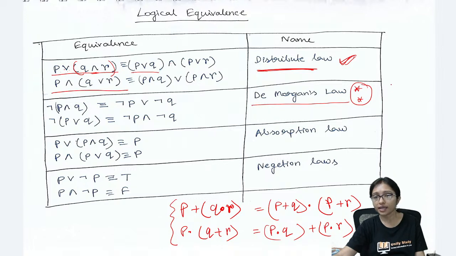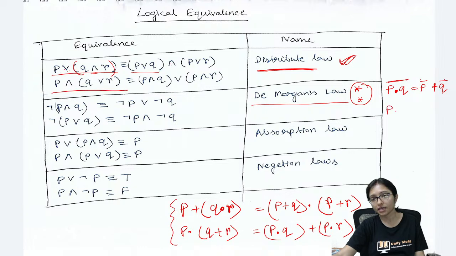Whenever you take P dot Q whole bar, you can write P bar plus Q bar. Multiplication changes to addition, and the whole bar changes to P bar and Q bar.